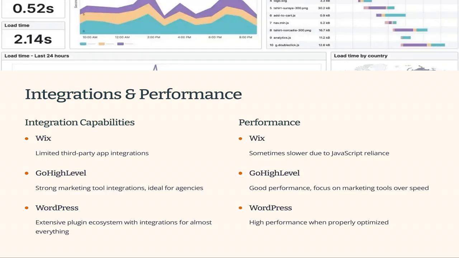Performance is another key comparison point. Wix websites can sometimes be slower due to their heavy reliance on JavaScript. GoHighLevel provides good performance, but the focus is more on the marketing tools than on website speed. WordPress, when properly optimized, can deliver high-performance websites.